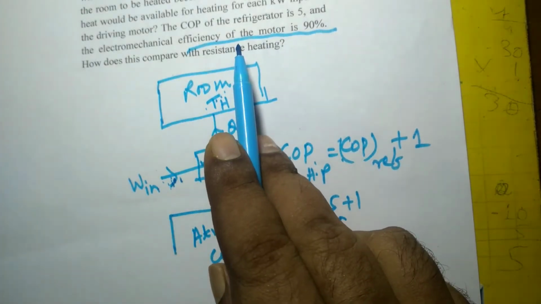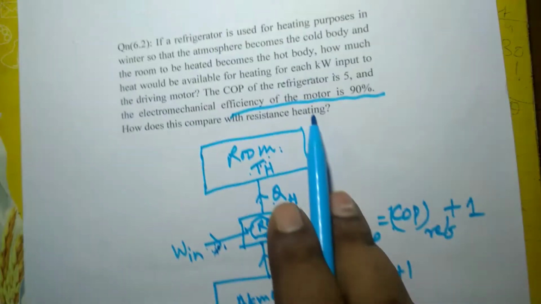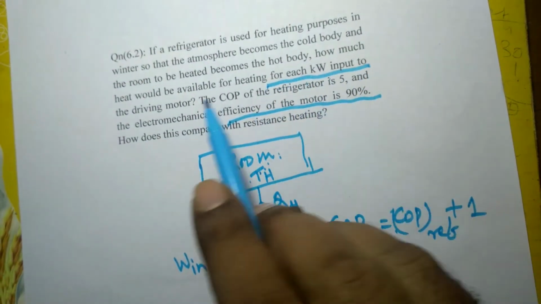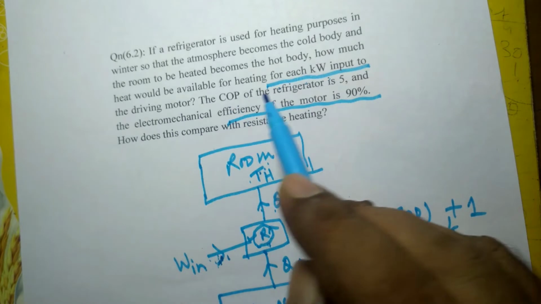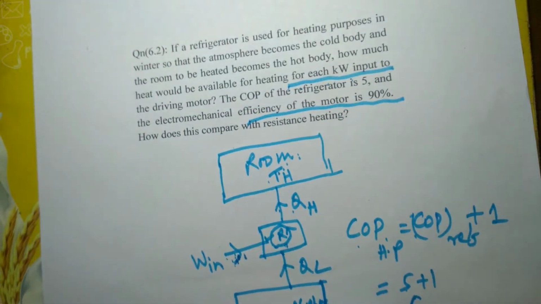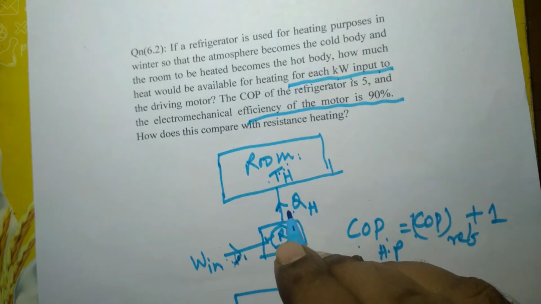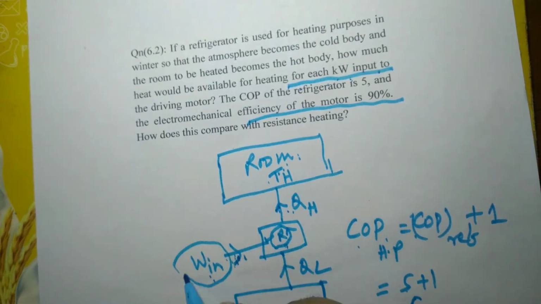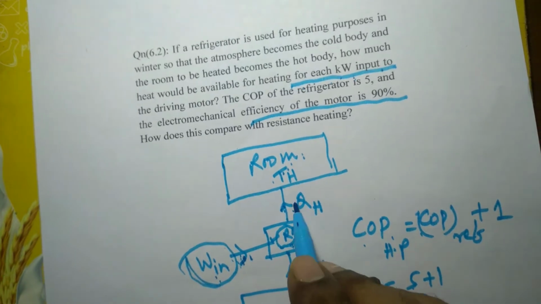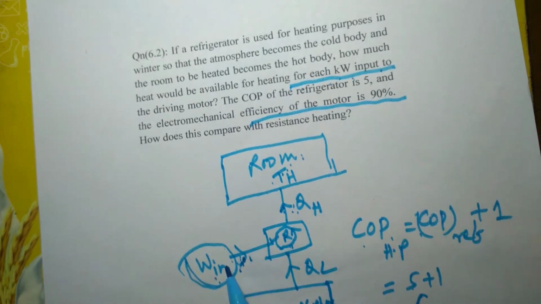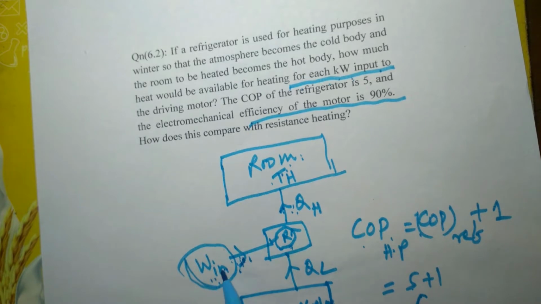But in the question it is asked for each kilowatt input to the driving motor. The input to the driving motor is in the form of electrical energy. So if you supply 1 kilowatt of electrical energy to the motor, what is the amount? The motor is inside the compressor, but this W in in the COP, QH divided by W in, refers to mechanical energy only, not electrical energy.